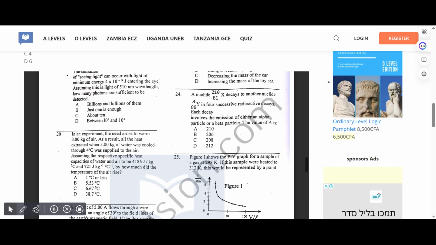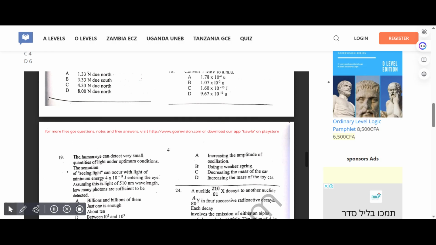In an experiment, the need arose to warm 3 kilograms of air. As a result, all the heat extracted from 1 kilogram of water cooled through 4 degrees Celsius was supplied to the air. Assuming the respective specific heat capacity of water and air to be 4,186 and 721 joules per kilogram per degree Celsius, by how much did the temperature of the air rise? Correct answer for 20 is D.